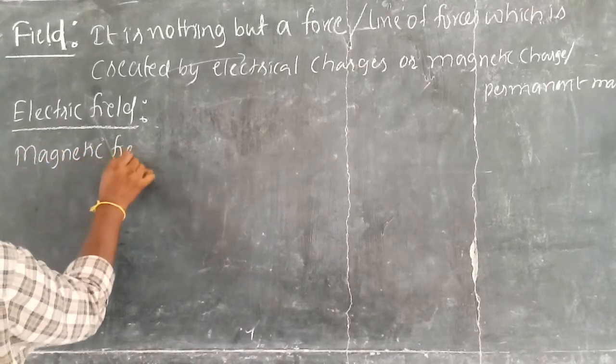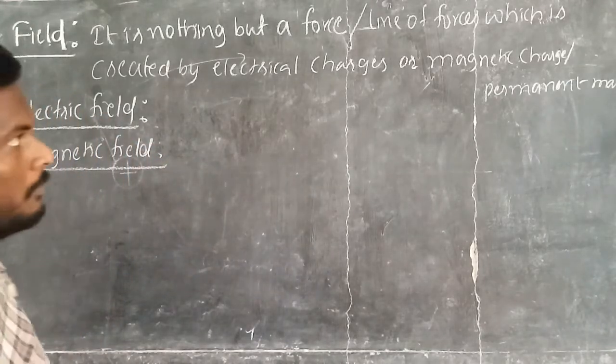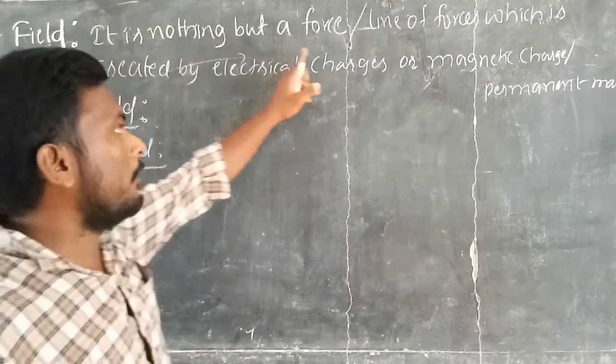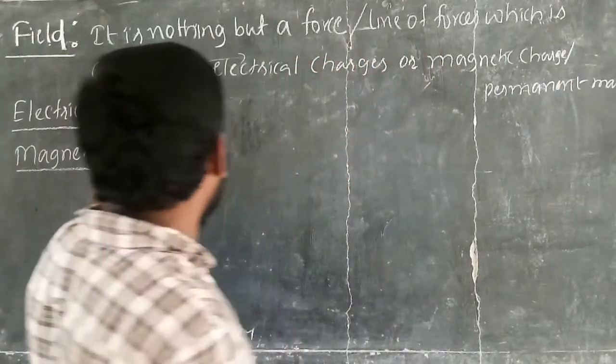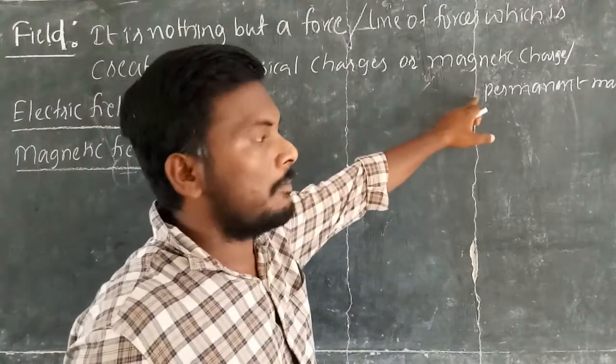What is a magnetic field? In the definition, it is nothing but a force or lines of forces which are created by electrical charges or magnetic charge, or permanent magnet.